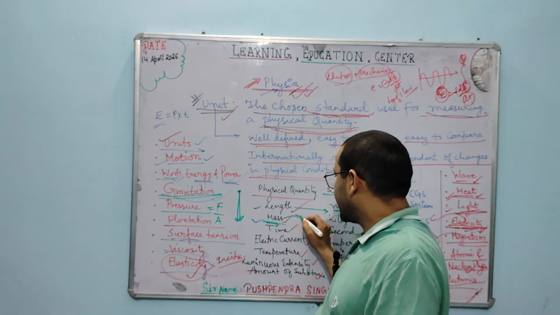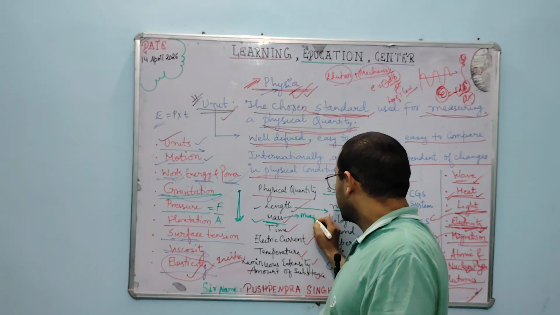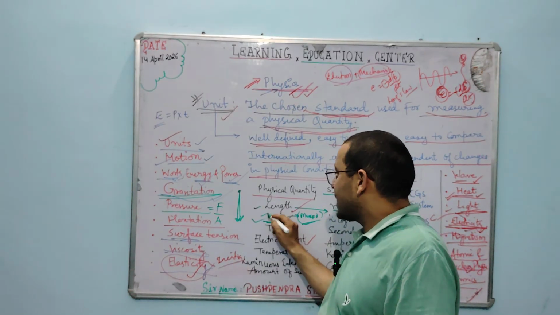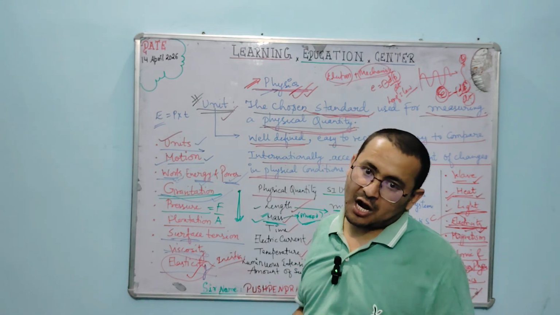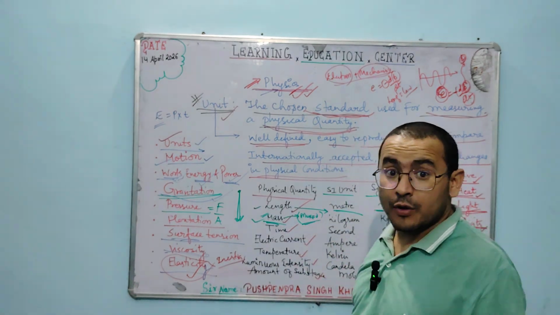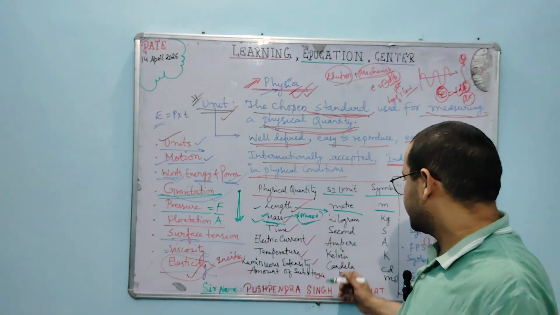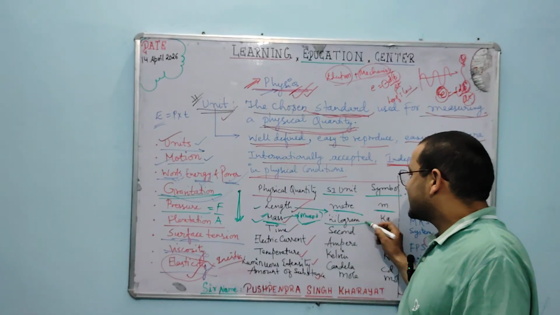Yes, mass cannot be zero. Once a thing exists in the universe, its mass cannot be zero. However, the weight may be zero. We'll discuss that in further units.